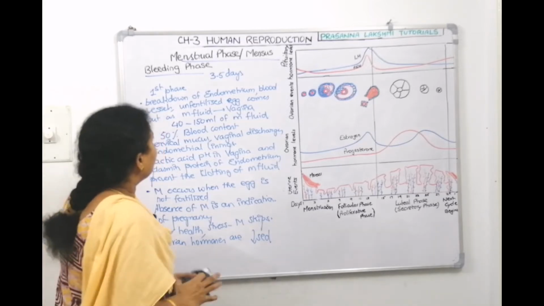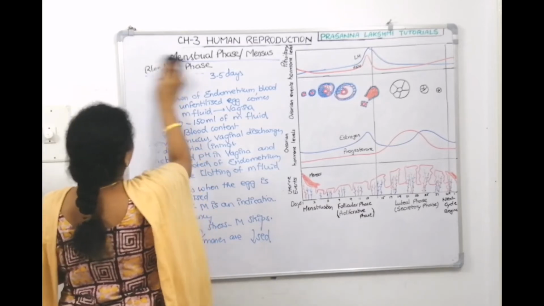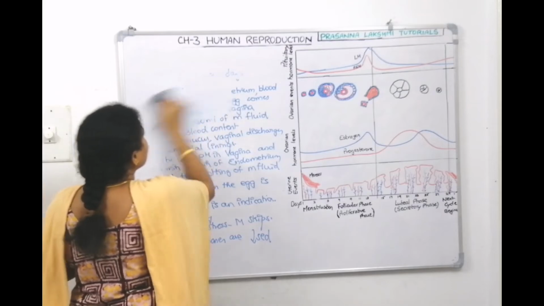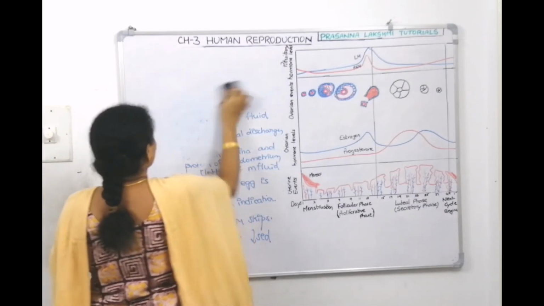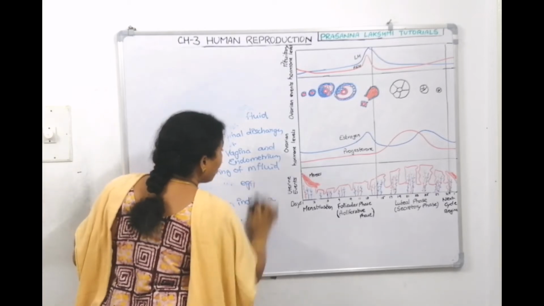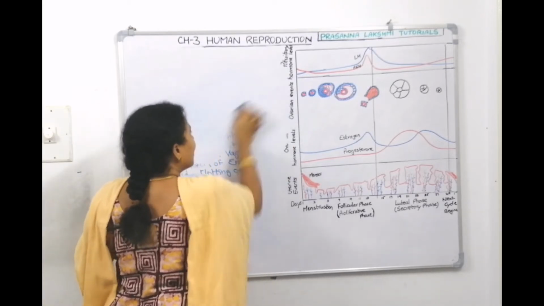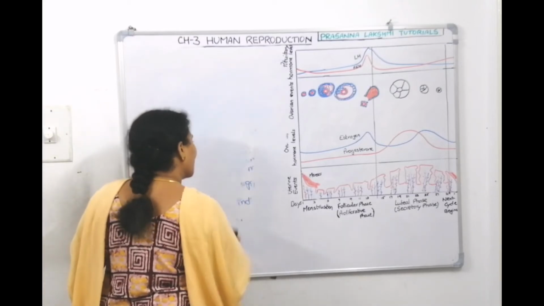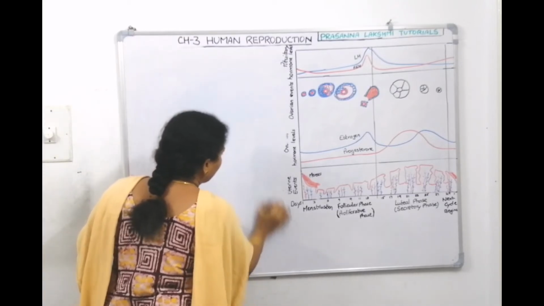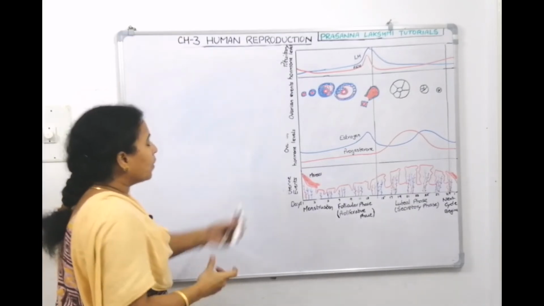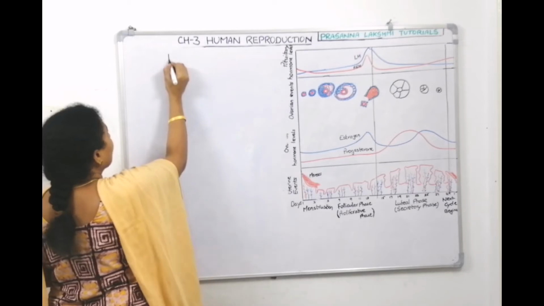Now, let's go to the second phase. What is that called? Follicular phase. Now, we discussed that the endometrium came out. It has broken down and it came out, right? It's not the complete endometrium, Amma. It is the upper layers of the endometrium. So, one thin layer of endometrium will still be there. On that, repair will happen in the follicular phase and a new endometrial lining will be formed. So, what is the second phase here? It is the follicular phase.